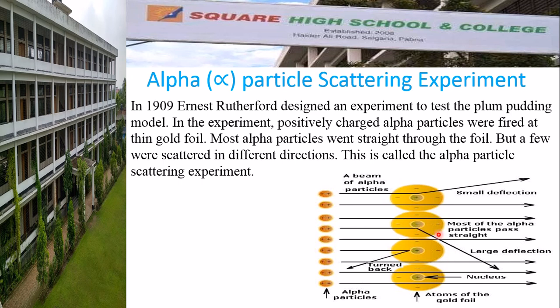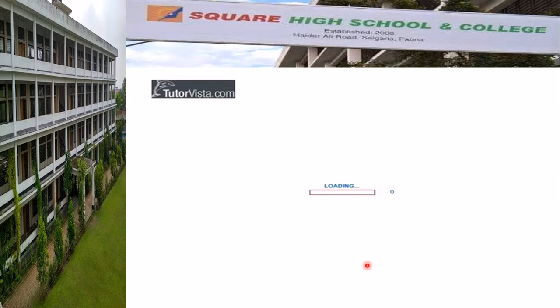This one made a large deflection, and very few, 1 out of 20,000, turned back from their position. I will show you a video of this experiment, and this video will make you more clear about this.